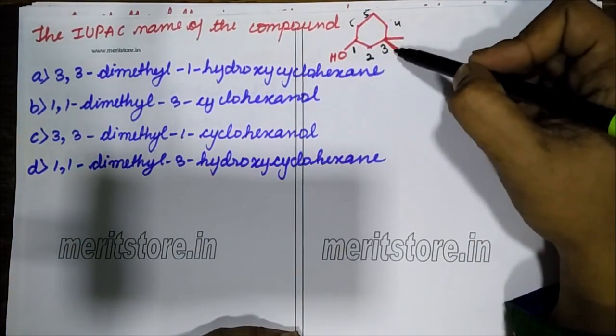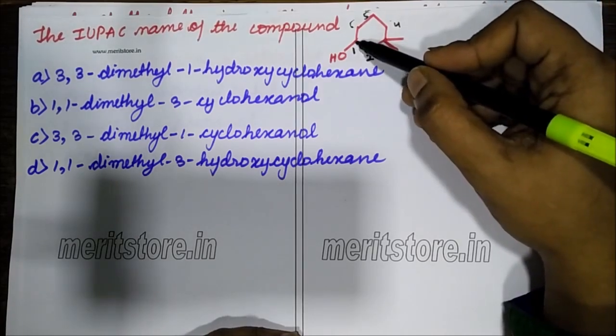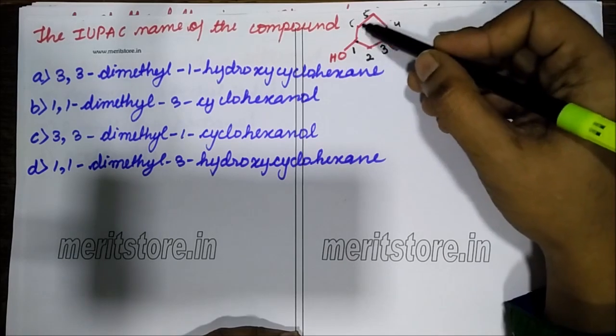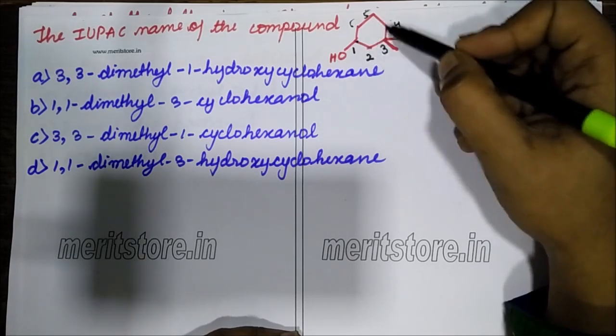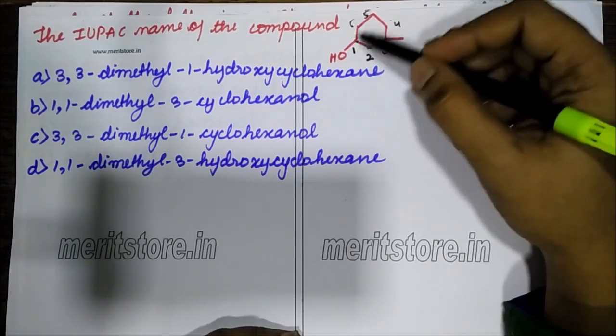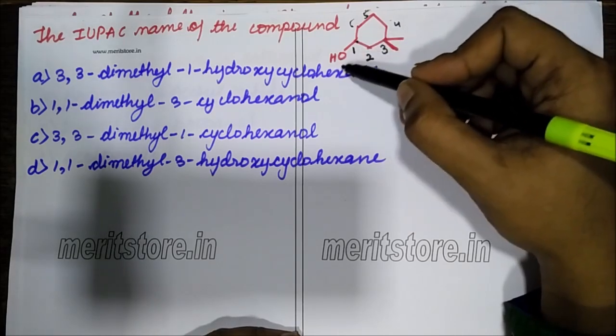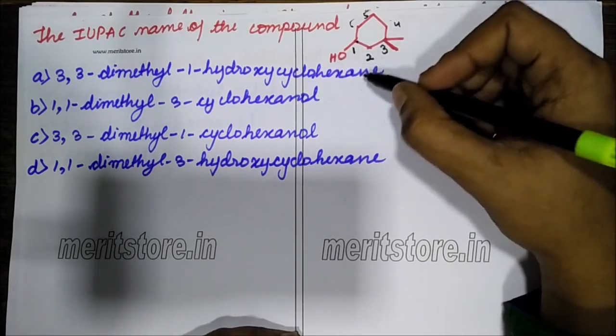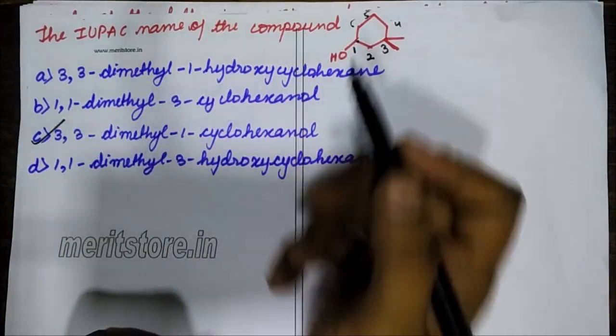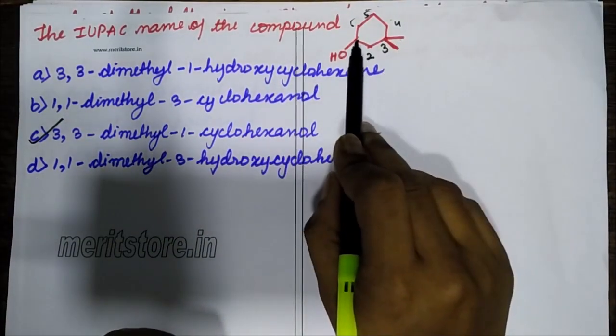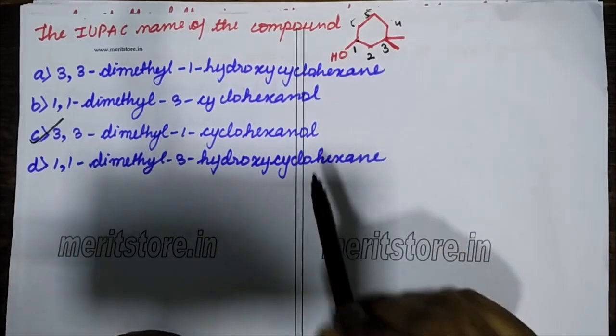At 3 there are two methyl groups, so 3,3-dimethyl, and then there is OH, and this is not a benzene ring, there are no double bonds here, this is simple cyclohexane. Now since it is an alcohol, it will end in ol, so the correct option is 3,3-dimethyl-1-cyclohexanol.